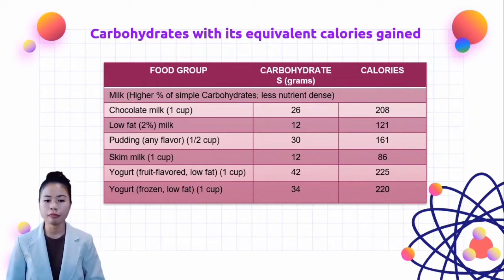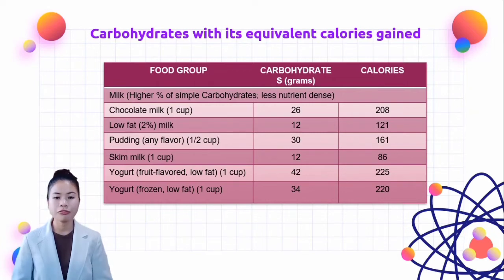Basically, 1 cup of chocolate milk contains 26 grams of carbohydrates, equivalent to 208 calories. Then low fat 2% milk contains 12 grams of carbohydrates, equivalent to 121 calories. Then 1/2 cup of pudding with any flavor contains 30 grams of carbohydrates, equivalent to 161 calories. Then 1 cup of skim milk contains 12 grams of carbohydrates, equivalent to 86 calories.